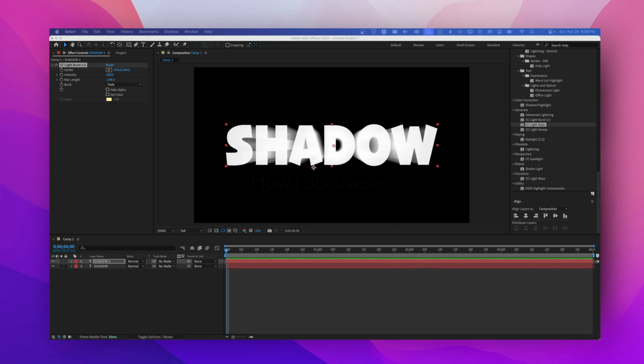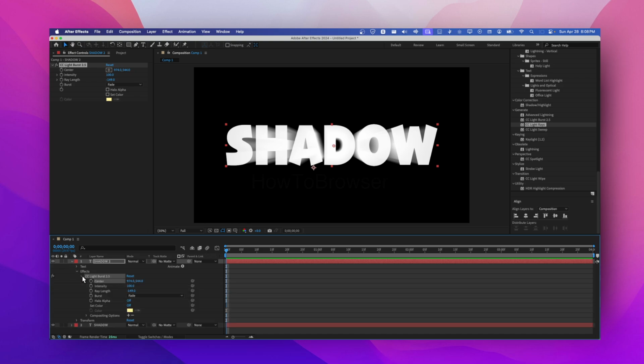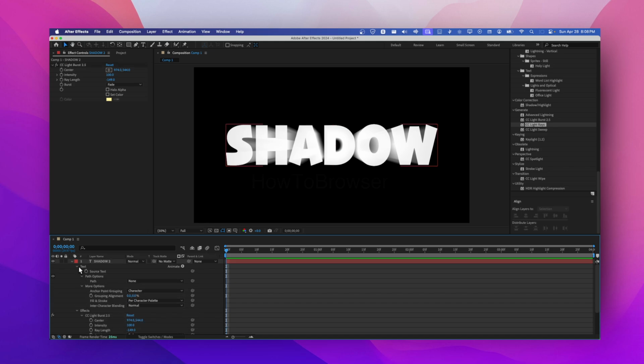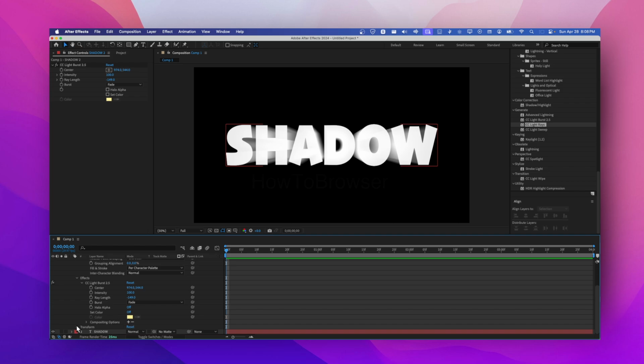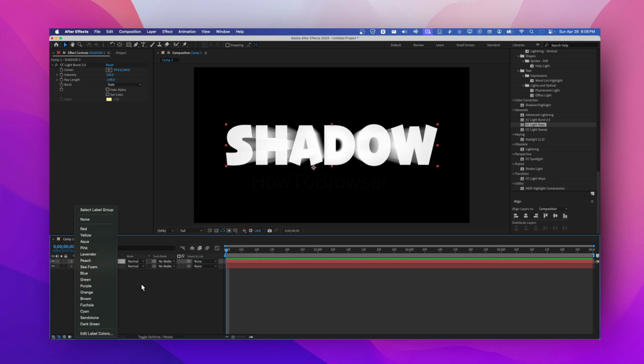And now here you can add effects. Maybe you want to add some effects to your text, or maybe animate your text. But yeah, that's basically what you have to do.